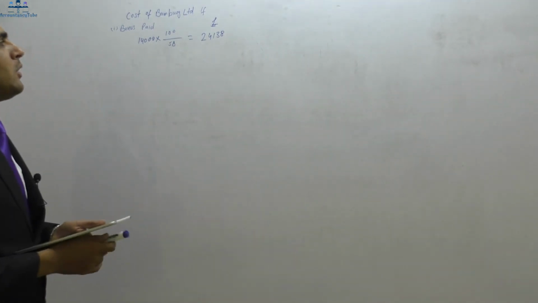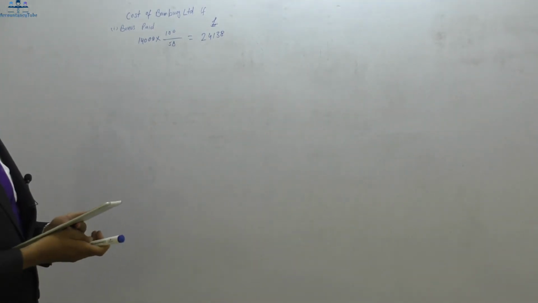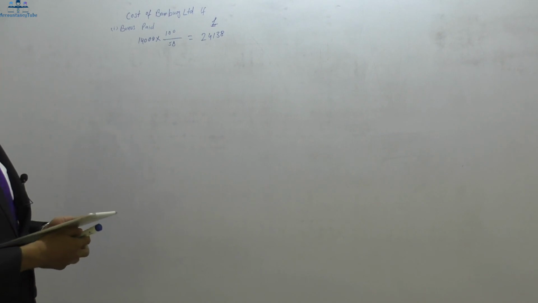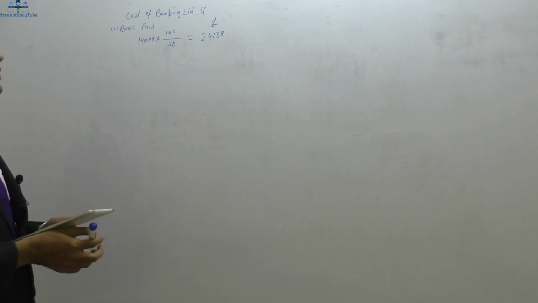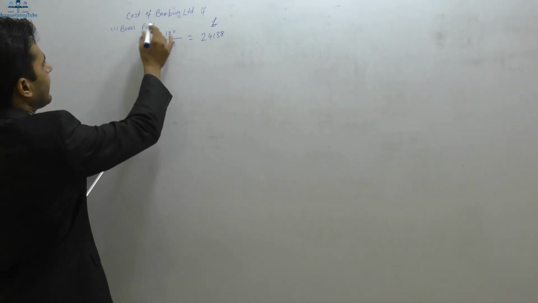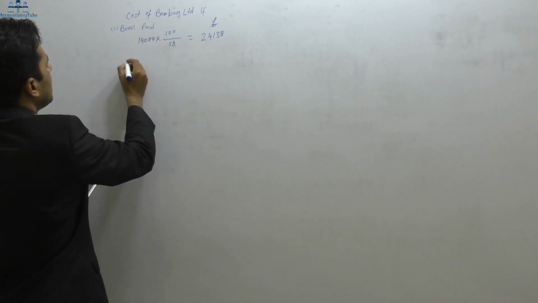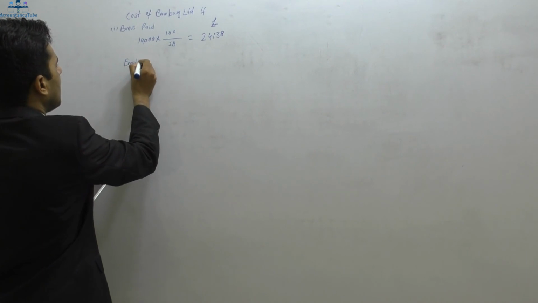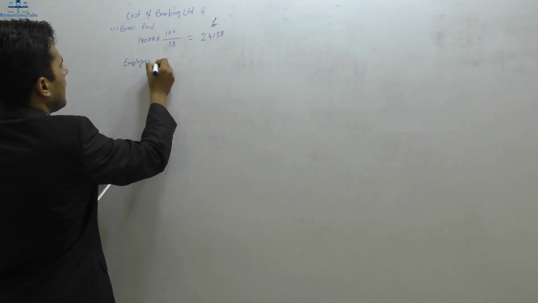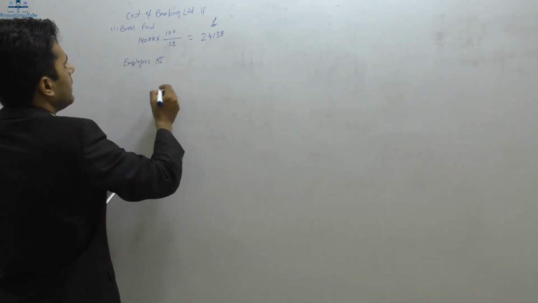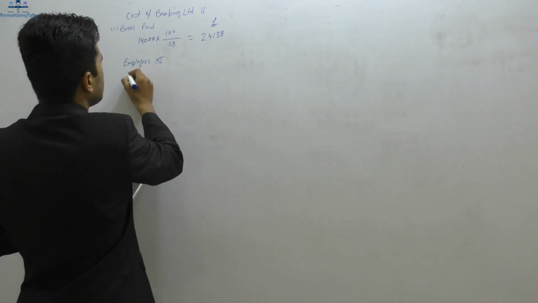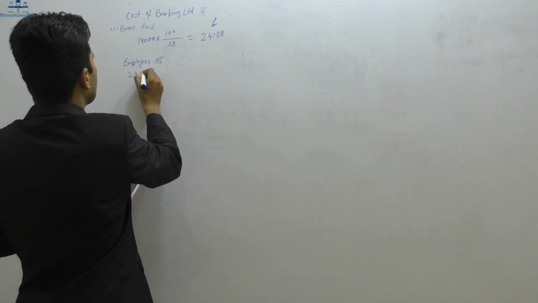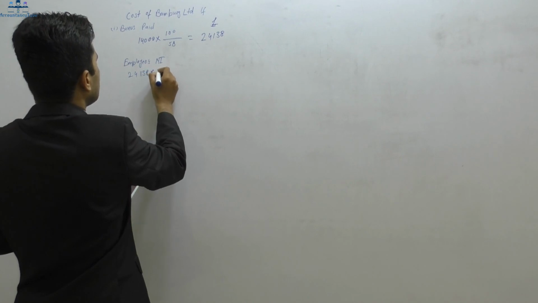Now the company doesn't only have to pay this amount, but also has to pay employers' national insurance contribution as well, right? Because we are calculating the cost for Bamberg Limited, we'll calculate employers NI, and that is 13.8%. So we'll take 24,138 times 13.8%.